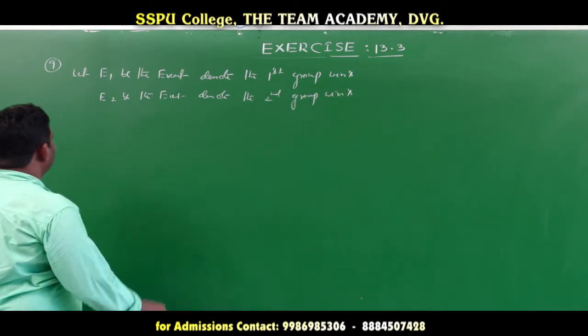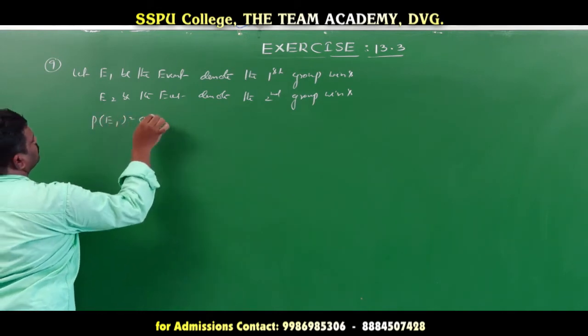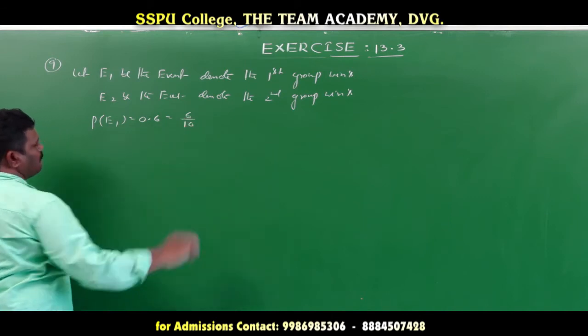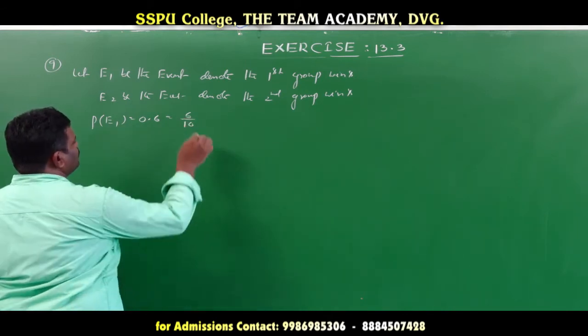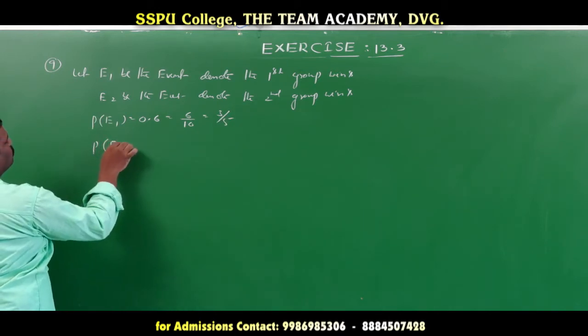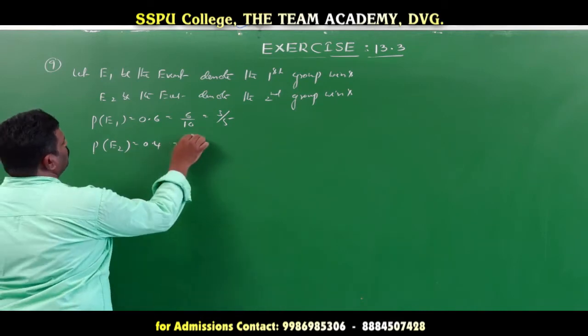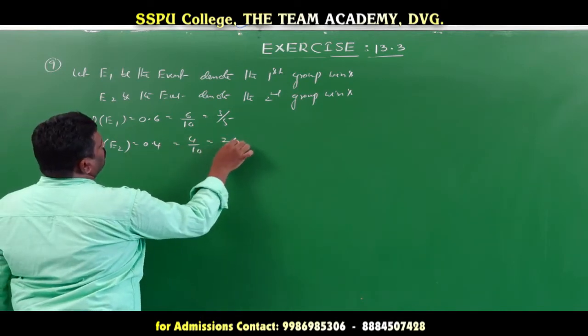Their probabilities are given. Probability of E1 is equal to 6 by 10; if you simplify, 3 by 5. Next, probability of E2, 0.4 is given, that is equal to 4 by 10, which is equal to 2 by 5.